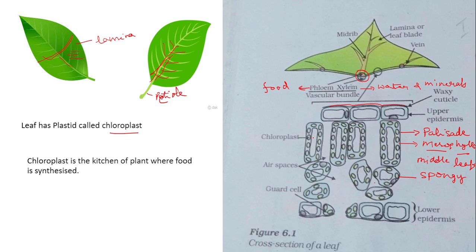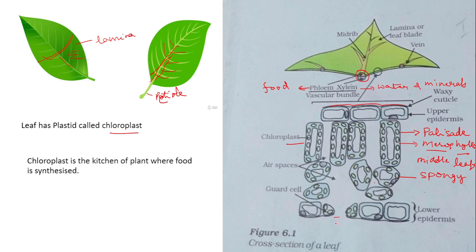In them we can see round structures called chloroplasts. What is a chloroplast? It is a plastid which has the green colored pigment called chlorophyll. Now, after the mesophyll cells, you can see one more layer of epidermal cells called the lower epidermis. In that you can see certain gaps. It is not continuous.